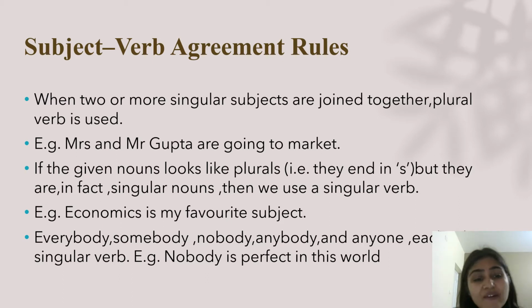If you have everybody, somebody, nobody, anybody or anyone in a sentence, that will have a singular verb. For example, nobody is perfect in this world. You never say nobody are perfect in this world, but nobody is perfect in this world.